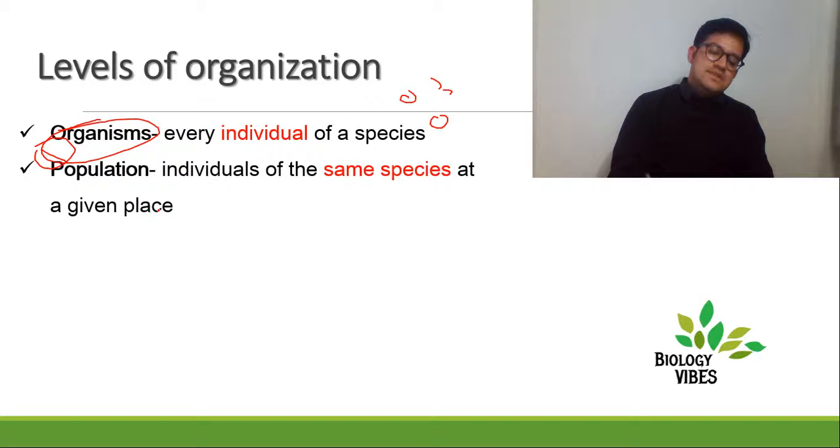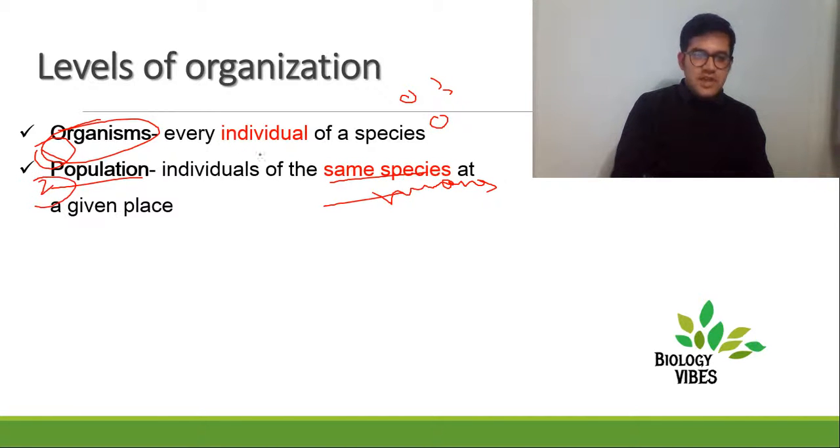Now comes the second level, that's population. You are there, your friends are there, your faculty members, your teachers, and all those people are there. You all belong to the same species, that's humans. So you are making up a population, the second level of organization: individuals of the same species at a given place.